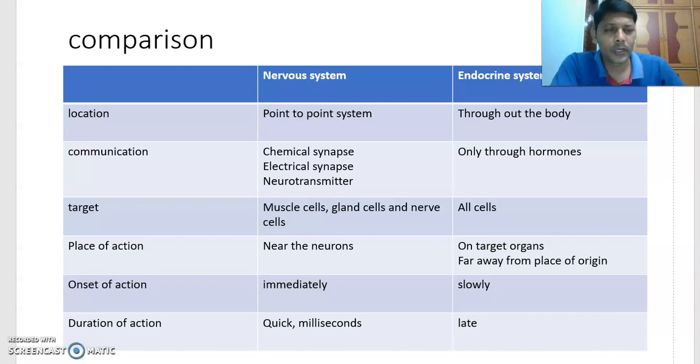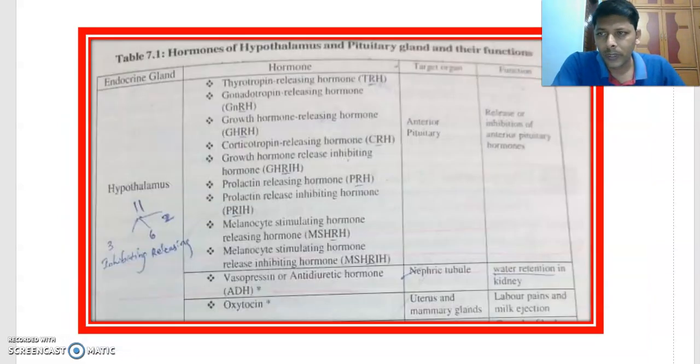In today's part, we are going to learn all the hormones, starting from the hypothalamus up to the gonads. You get around 30 to 40 hormones, and you have to learn these hormones. Let us start with the hypothalamus.